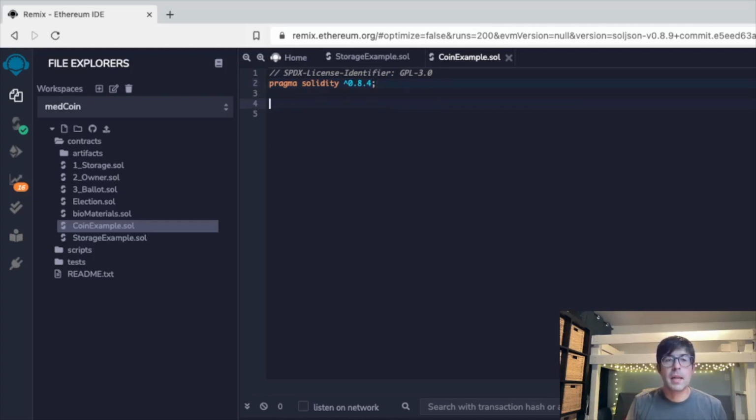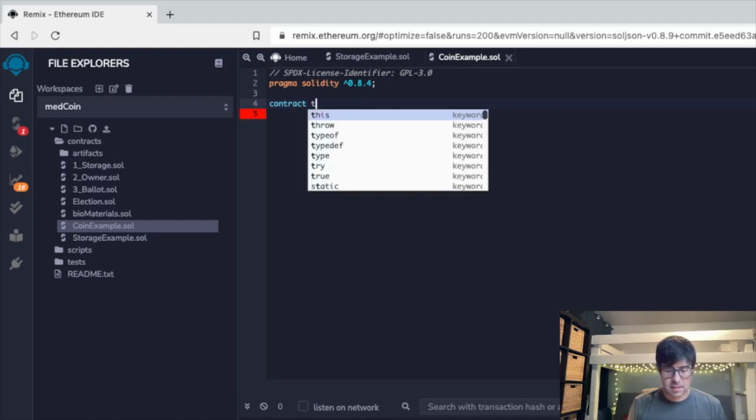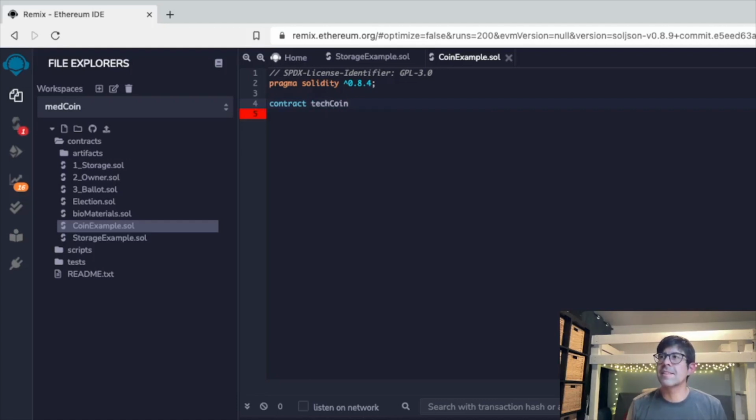So let's begin the contract, and we're going to type contract, and this is similar to what we did before, and we're going to just say Coin. And you could put in whatever you want here. So maybe we do TechCoin for fun. So this is our official Hope Tech coin for now.